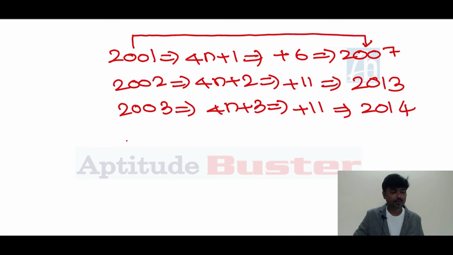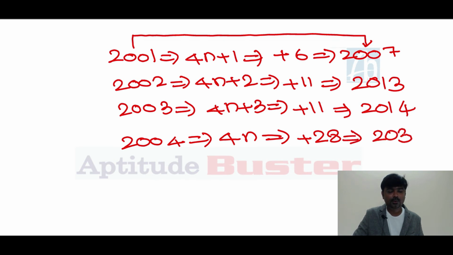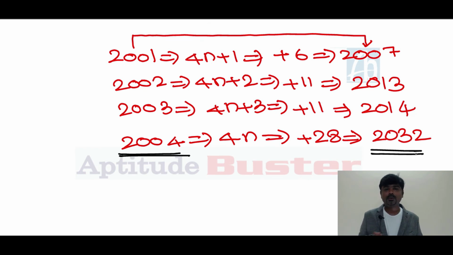Next, we take 2004. 2004 is in the form of 4n. Add 28 years. 2004 plus 28 is 2032. And one more thing you need to remember, 2004 is a leap year, 2032 is also a leap year, right? Okay, in this case you need to add 28 years.